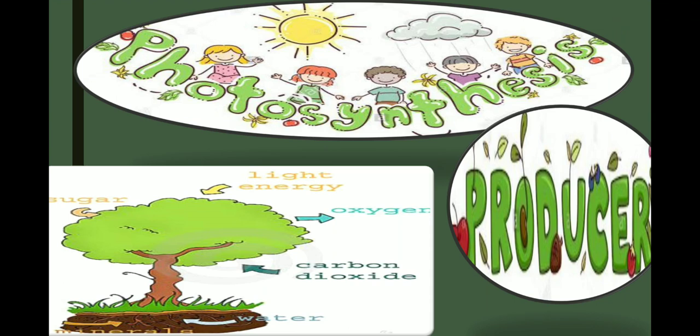The leaf traps sunlight and carbon dioxide, and this process is known as photosynthesis. As a result of photosynthesis, the plant makes its food and releases oxygen. Not only does it release oxygen, there are also many other importances of photosynthesis, so we can take a look.